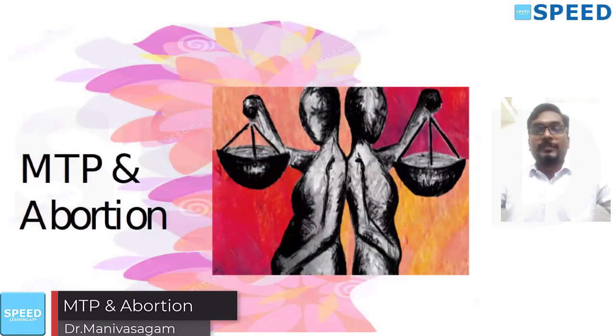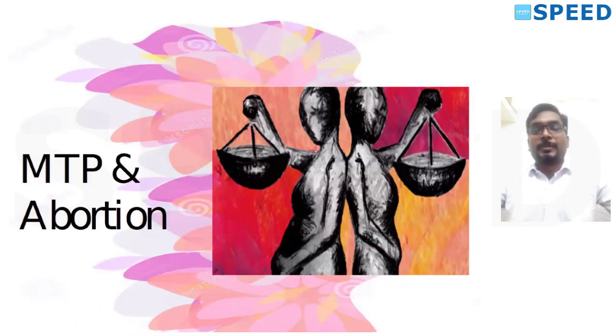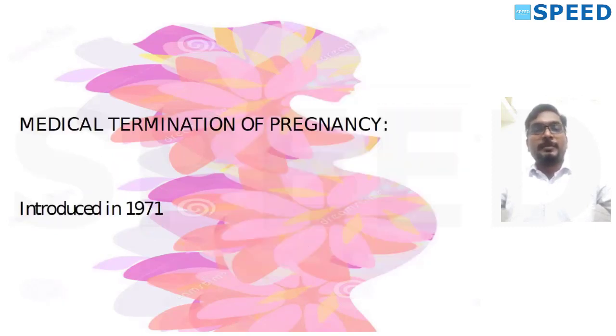From the forensic medicine point of view, an expected INI-CET question, I have a topic to present today. The topic is MTP, Medical Termination of Pregnancy, and Abortion Related Laws. The Medical Termination of Pregnancy Act was introduced in 1971. The recent amendment was done in 2021. Please remember, the year 1971 was asked in an MCQ for JIPMER. So remember this answer: introduced in 1971, latest amendment is 2021.